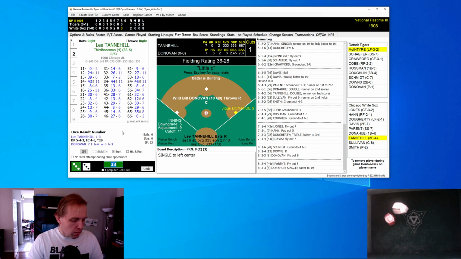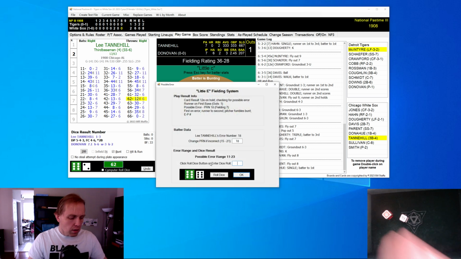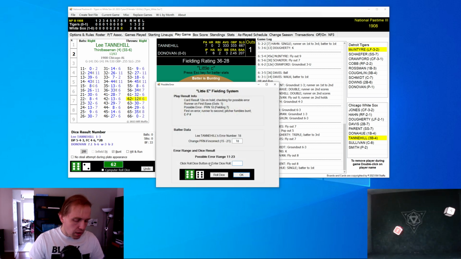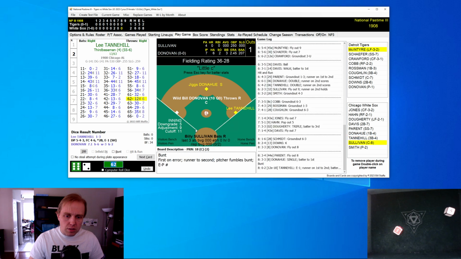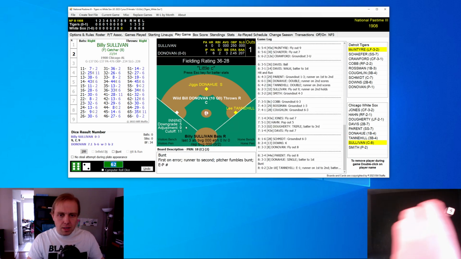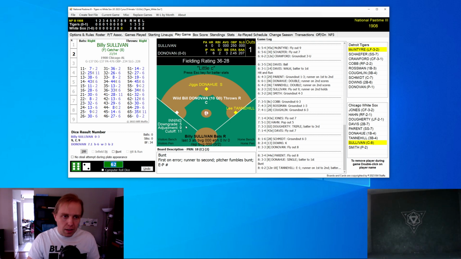We're going to bunt. Donahue's slow. We'll bunt. Well, that 12 is probably not a good sign for us, but it's changed into an error. The pitcher fumbles the bunt. Wild Bill Donovan makes the third error of the game for the Tigers, and Chicago has something going. And here comes Billy Sullivan now, 1 out and runners on first and second.